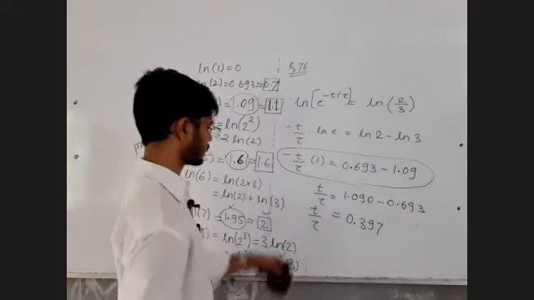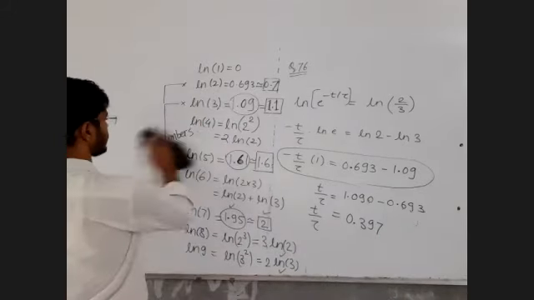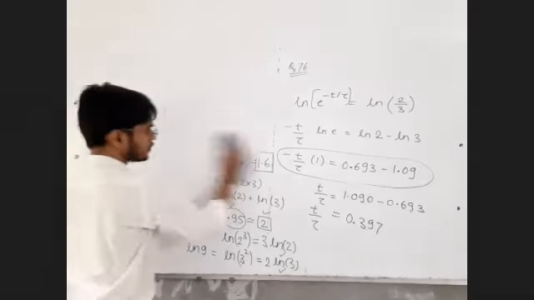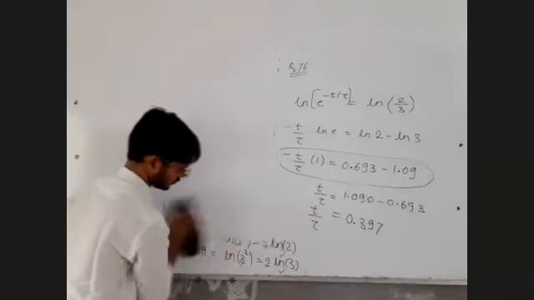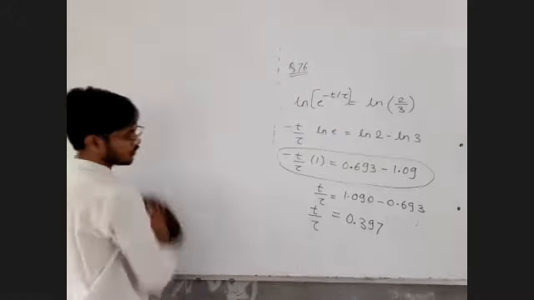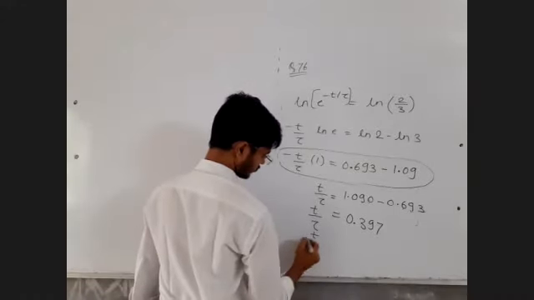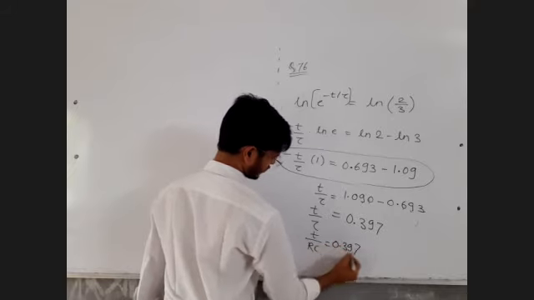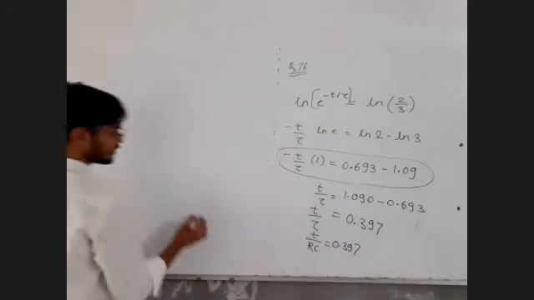Now we have to take the reciprocal so that we can find out the value of tau or RC. Do it. 0.397, not a big deal. 0.4 you can take it as.